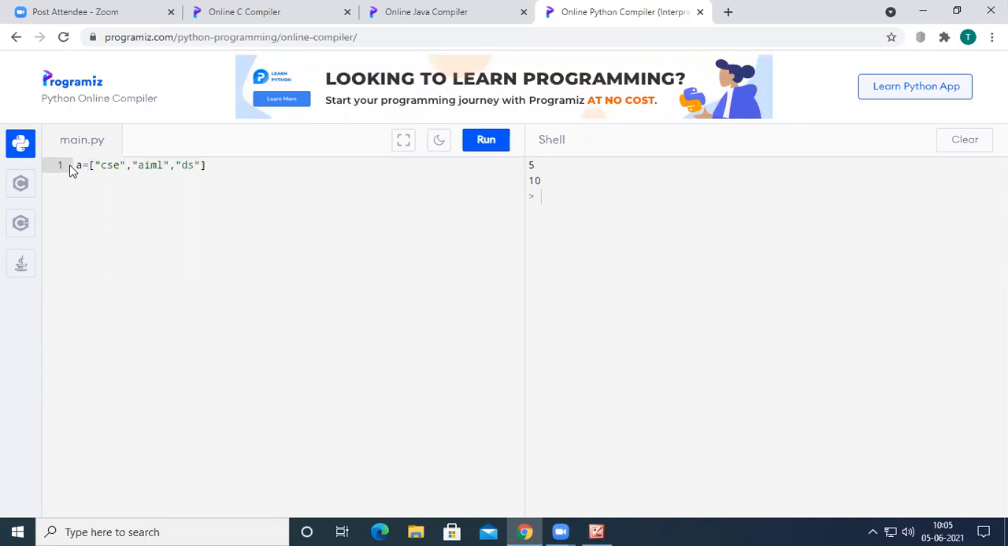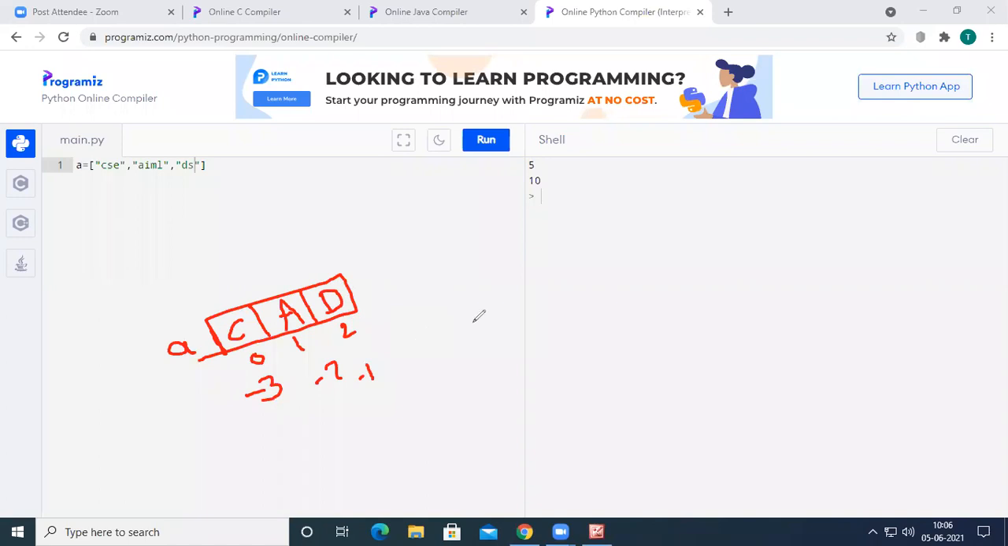If you observe this, whenever the first line is executed by the Python compiler, it is going to create a memory with the name A, and that memory will be divided into 3 parts. The index values will be 0, 1, and 2, and the negative indexes will be -1, -2, and -3. Inside the first location, CSC will be stored, inside the second location AIML will be stored, and inside the third location DS will be stored. This is what naturally happens when that first line is executed by the Python compiler. This is what we studied during the discussion of data types in Python.